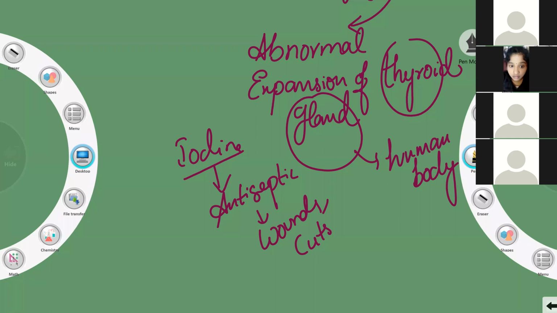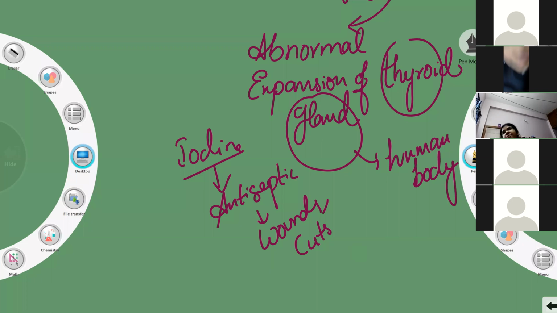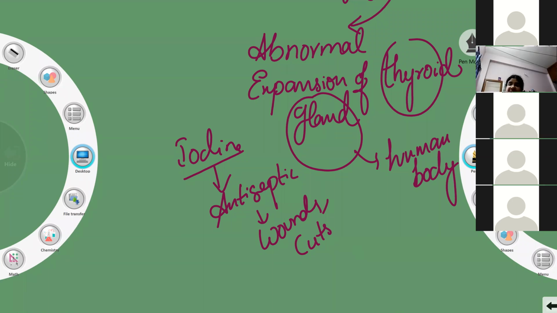You don't take salt by the spoonful. You don't eat it like a sweet, right? You take salt in a little quantity only. Some people go to the box and lick it. That is not advisable and that is not good. But iodine can be taken in little quantities. A little quantity of iodine is sufficient for your body.